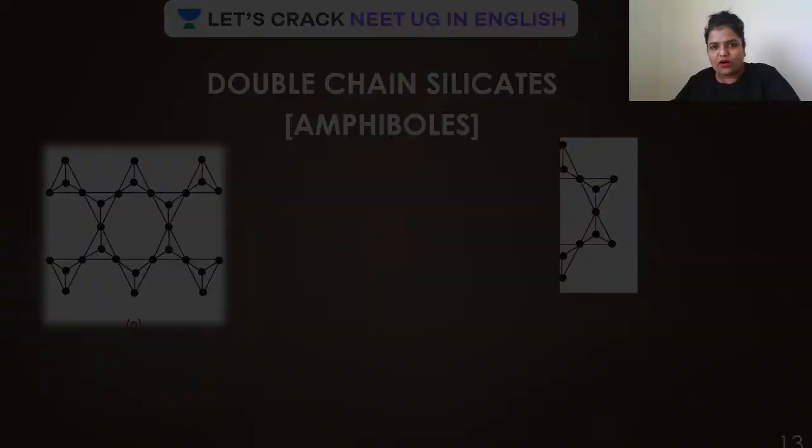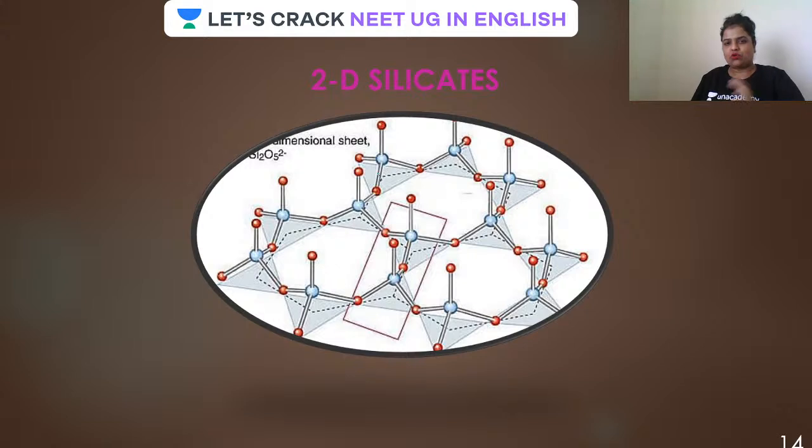Come on, have a look at the next one. Yes guys, till now we have been doing one dimensional structures. Now let us have a look at two dimensional.